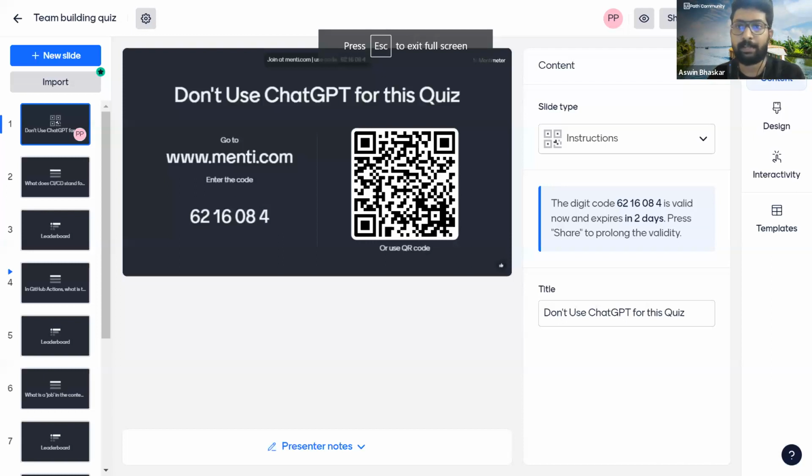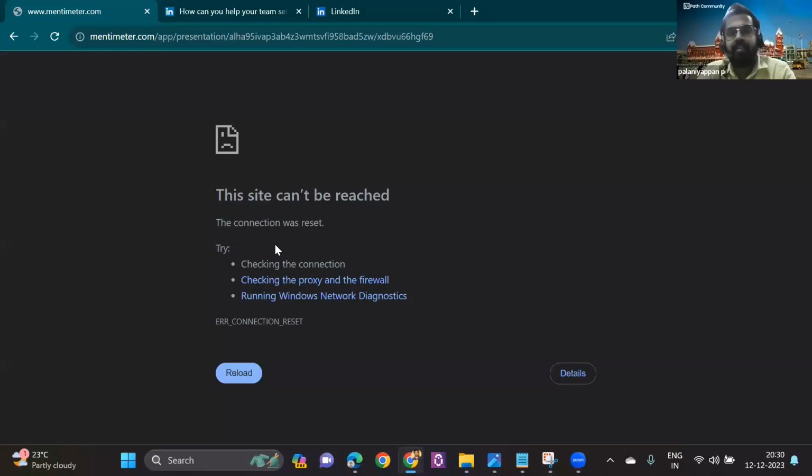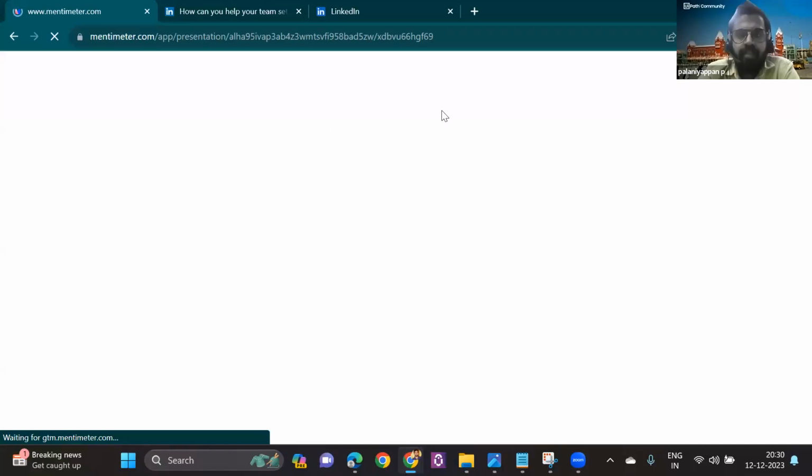Not yet, Palani, it's coming. You can scan this QR code with your mobile, or open this website and type in this code so that you can log in there. It's loading.